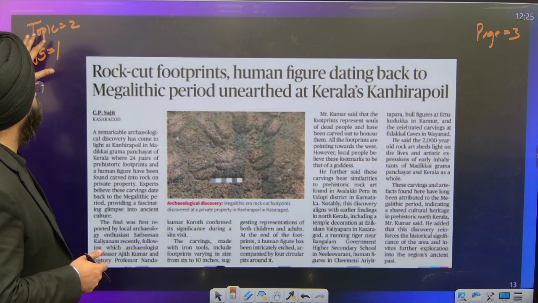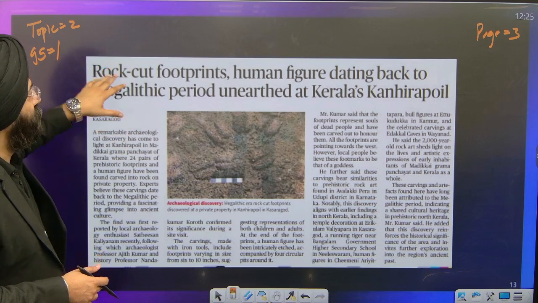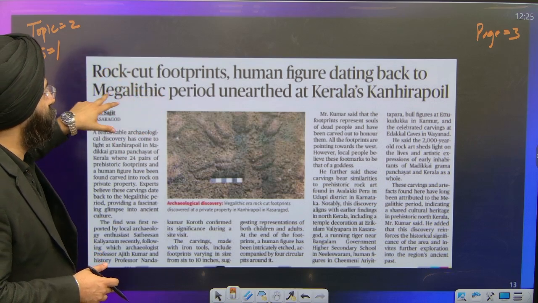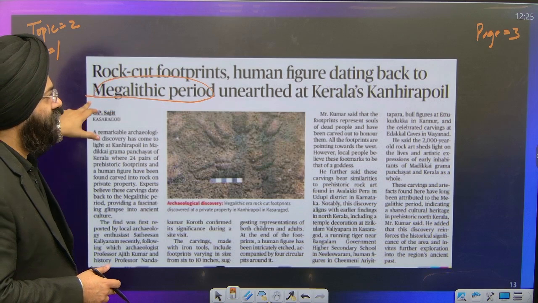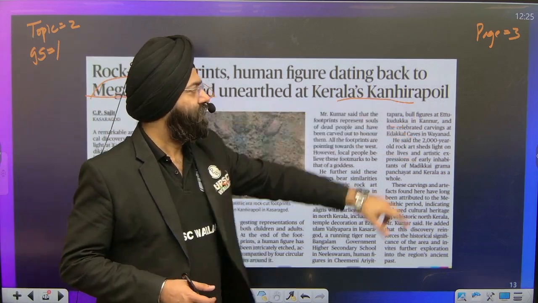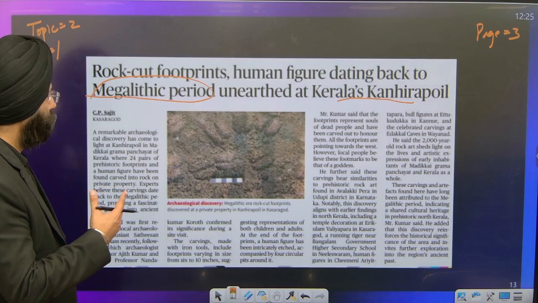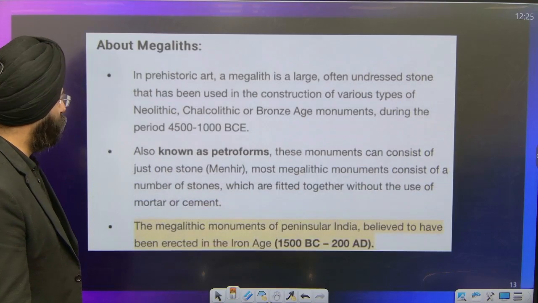Next is topic 2, GS1, page 3: rock-cut footprints of the figurine that is basically found from the megalithic period in Kerala, Kahirapoil. So now this is again a 2000-year-old footprint that has been found.